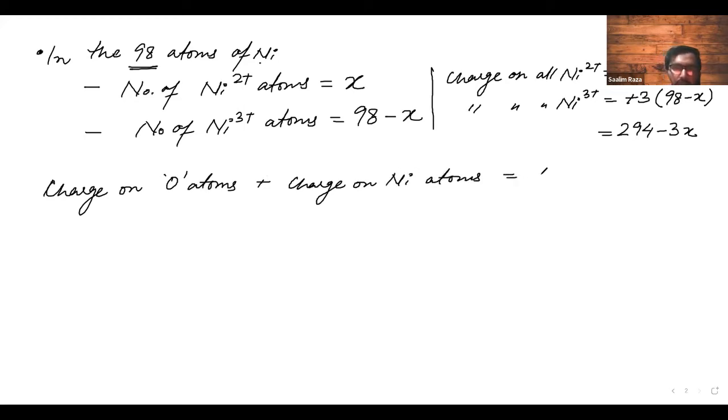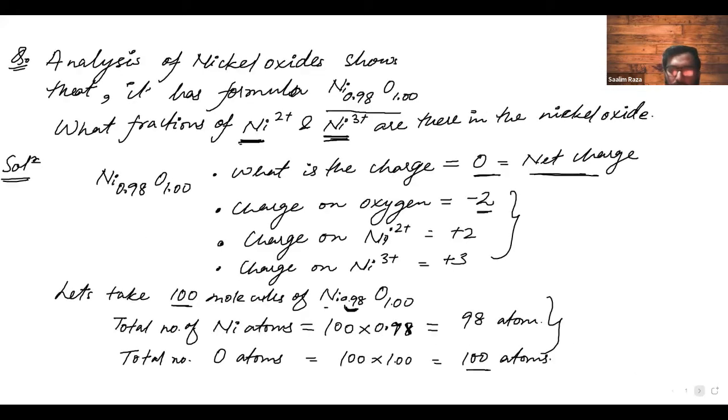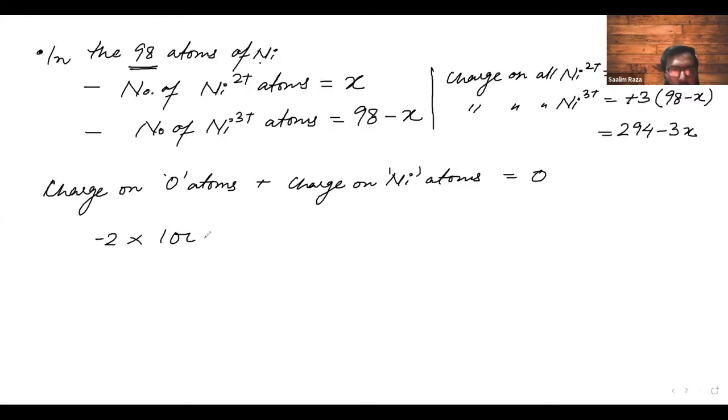Now this should be equal to how much? 0, because the total Ni, the nickel oxide, does not have any charge. The charge on oxygen atoms will be equal to, what is the charge on one oxygen atom? That is minus 2. The number of oxygen atoms is equal to how much? 100. So we will multiply minus 2 into 100. Now we will add the charge on an Ni atom.